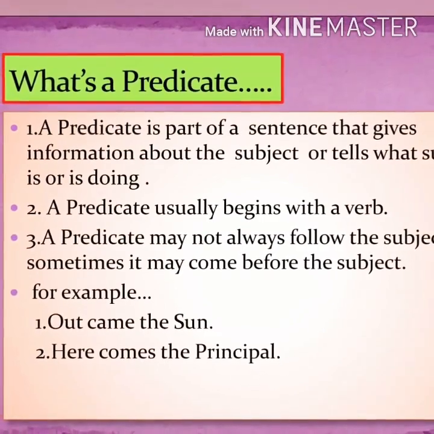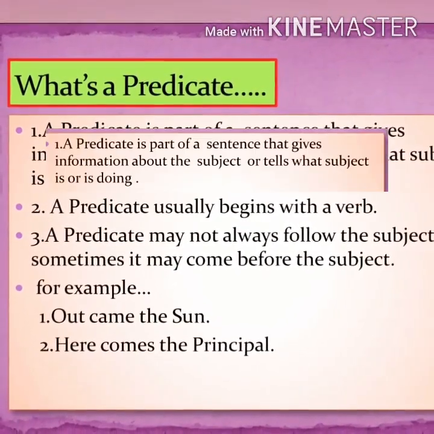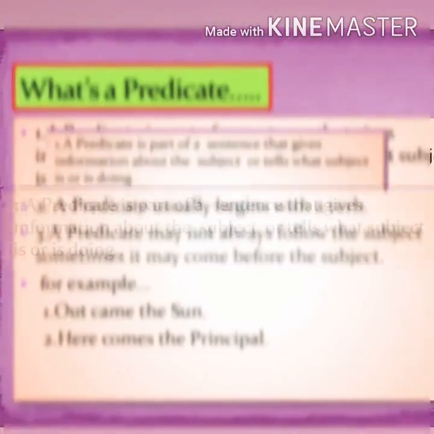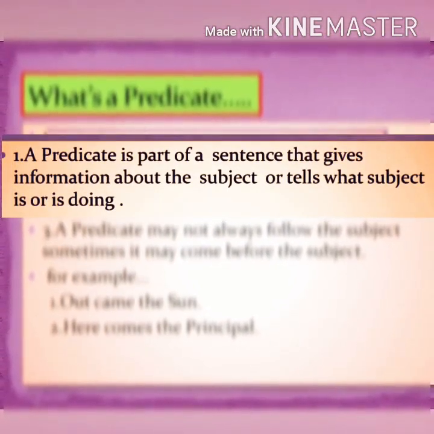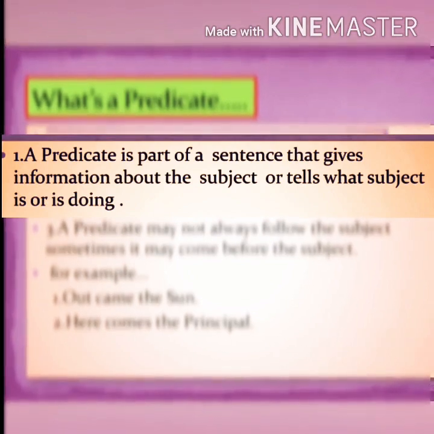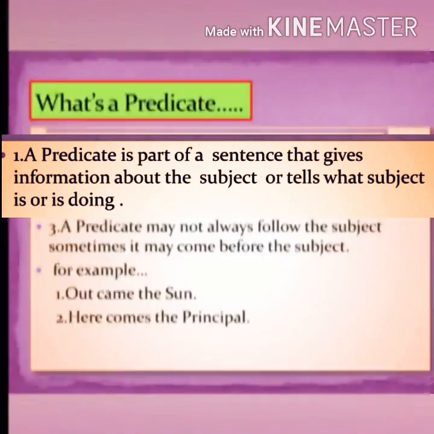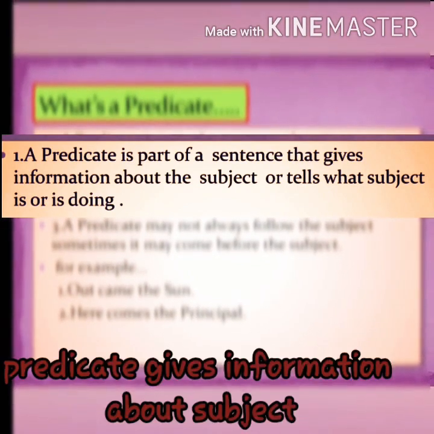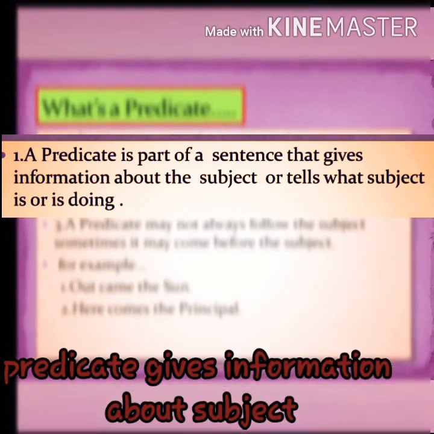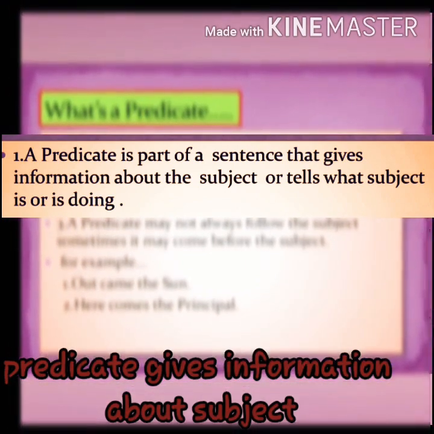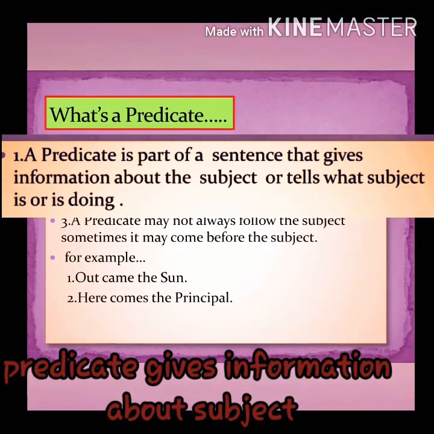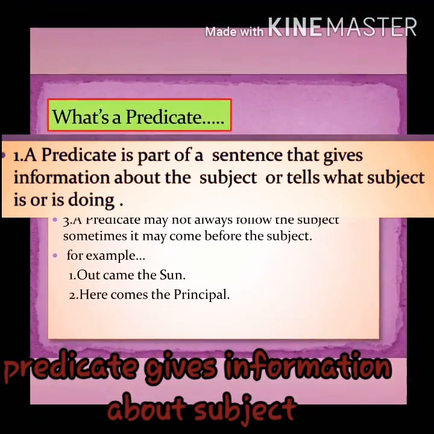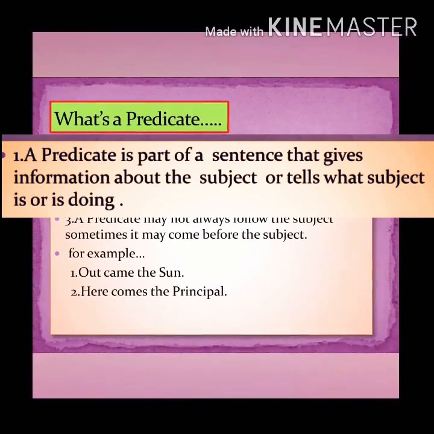What's a predicate? A predicate is a part of a sentence that gives information about the subject or tells what the subject is or is doing. Yes, as we already know, subject and predicate both are parts of a sentence. So the predicate is also part of a sentence. Now the predicate will give you information about the subject. What is a subject? A noun or a pronoun or a noun phrase.